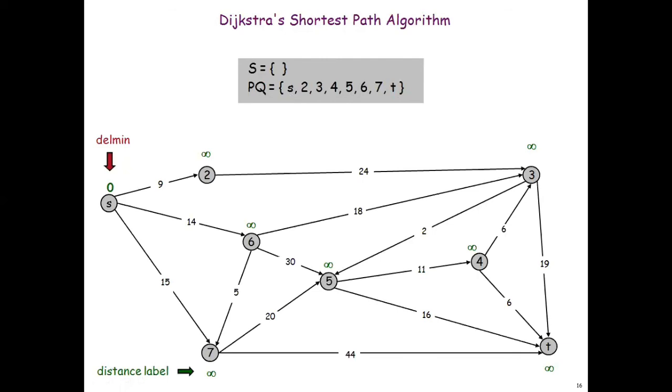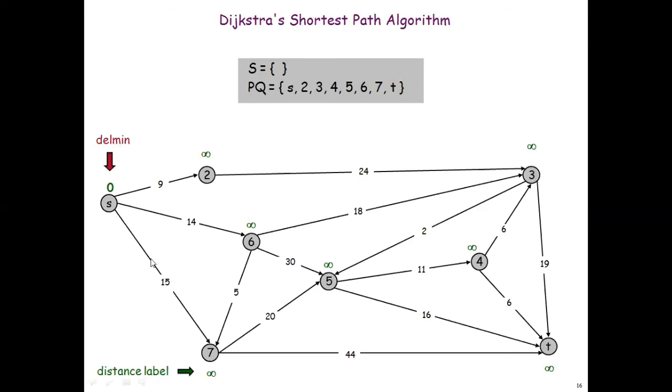First my assumption is that the source to source distance, S to S, is 0. The remaining distances will be infinity, that means S to 2, S to 3, S to 4, S to 5, S to 6, S to 7, S to T. The distances I have marked as infinity, you can see. From source to source, the distance is 0. This is delete minimum, that will be 0. And the remaining are all infinity. That is the initialization part.